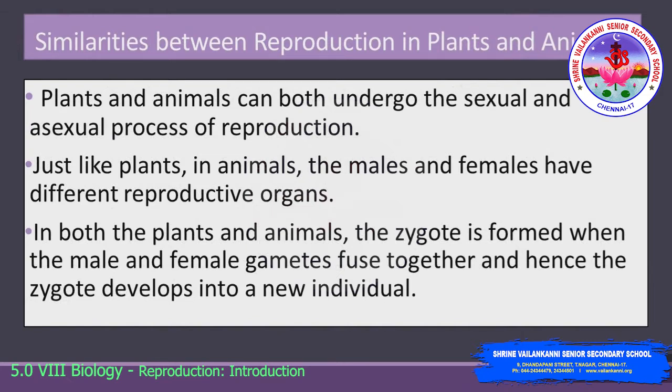So, there are some similarities between reproduction in plants and animals. They are: plants and animals can both undergo sexual as well as asexual processes of reproduction. Just like plants, in animals, the males and females have different reproductive organs. In both plants and animals, the zygote is formed when the male and female gametes fuse together, and hence the zygote develops into a new individual.